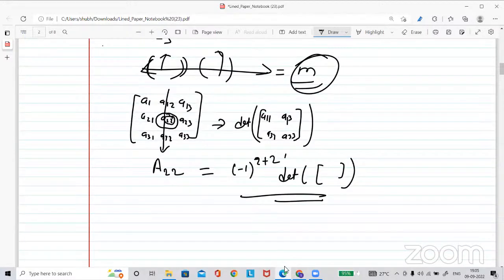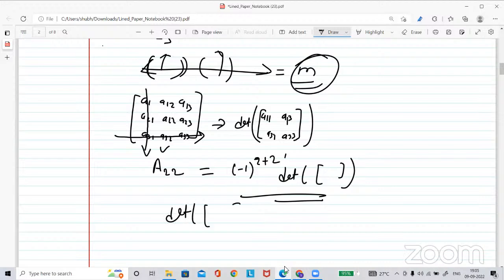Similarly, suppose you want to find the cofactor of this one. So what you can do, you can cross out like this. Now this is your matrix. The determinant of this matrix will be this one: A12, A13, A22, A23.